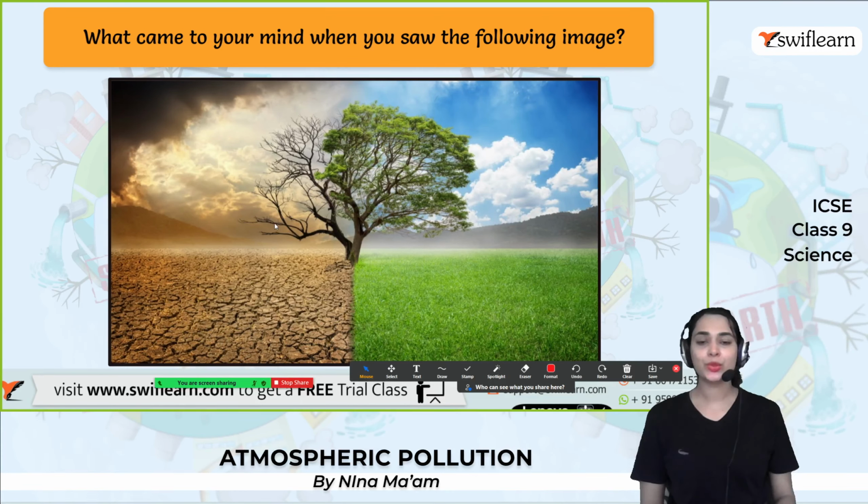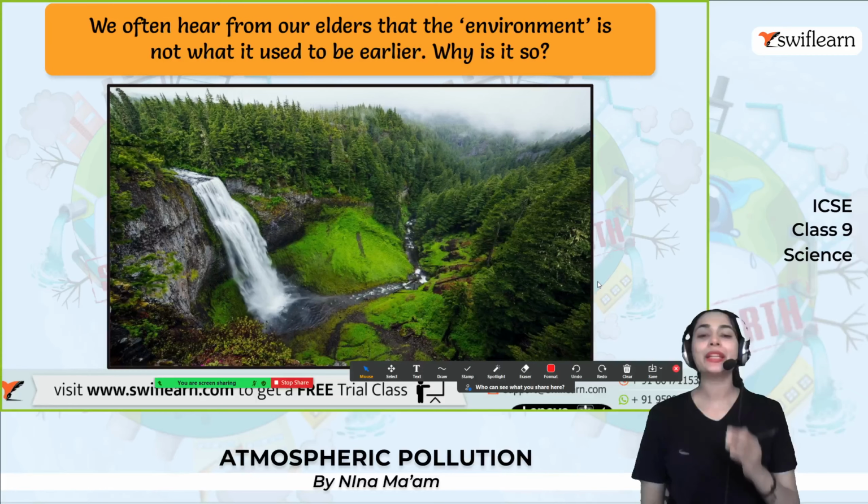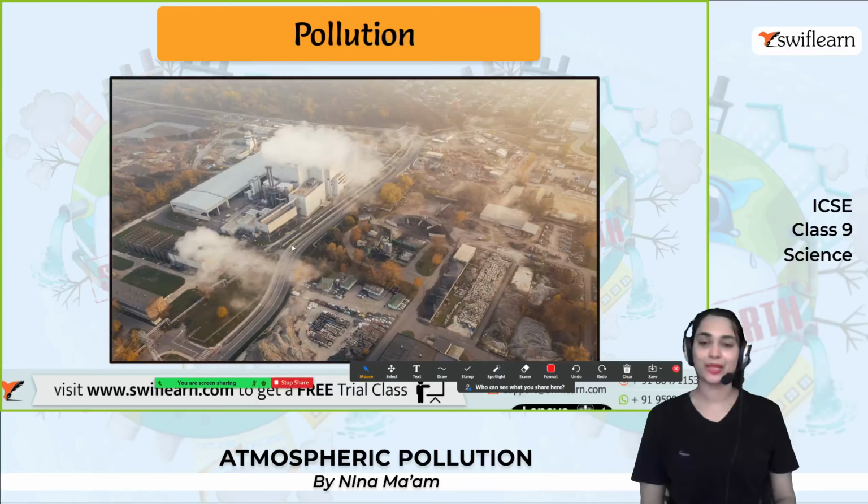You can see 2 different situations which have happened within the environment. The current era's environment is entirely different from the past, as you might have heard from your parents and grandparents. Why is it so? Yes, it's all because of pollution.